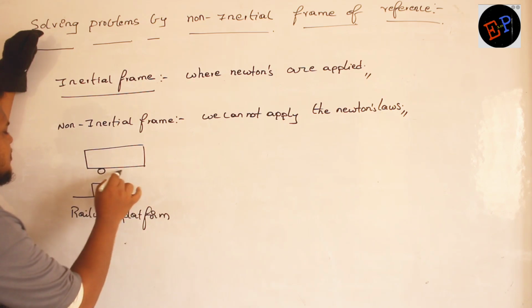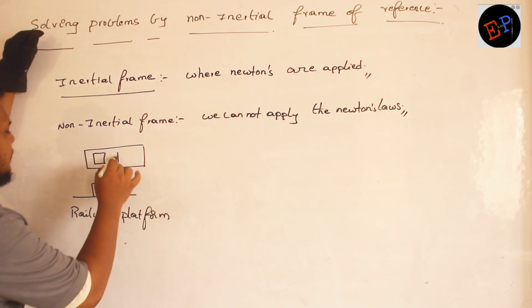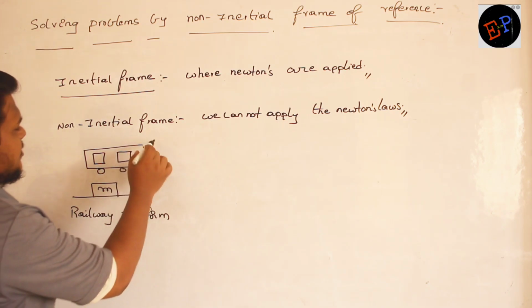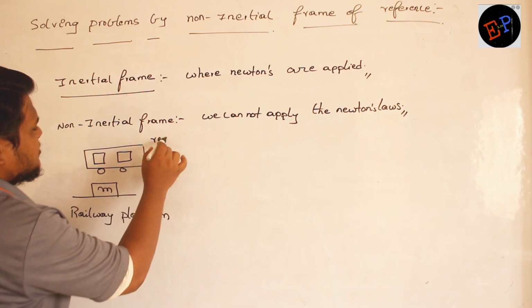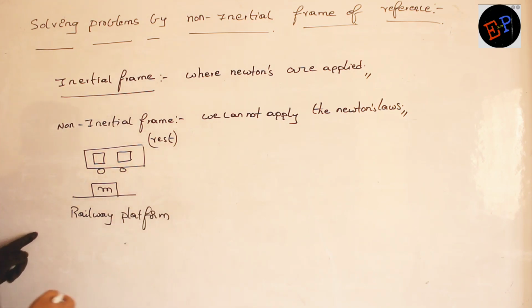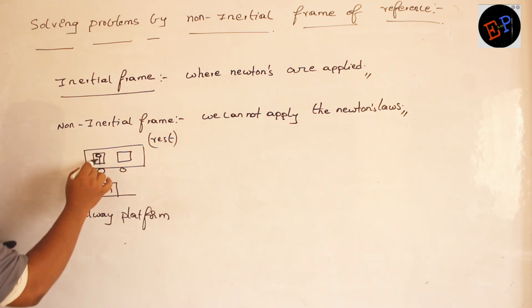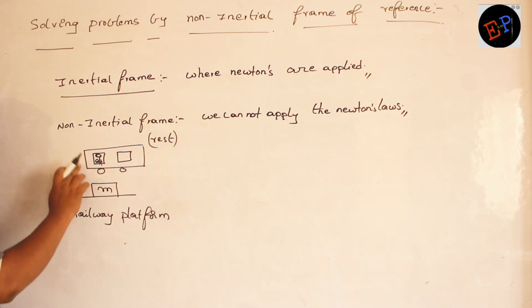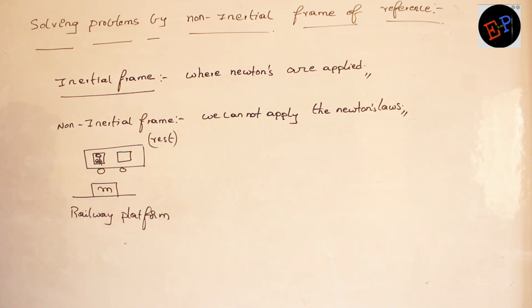Now consider initially, in case number 1, this train is in rest position, and an observer inside the train is observing this mass. So there is an observer in the train, at rest, and the observer is observing the mass.